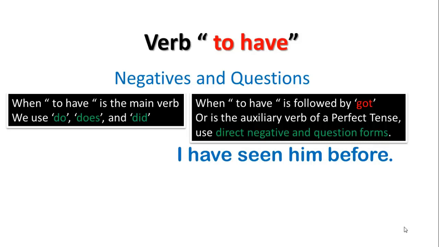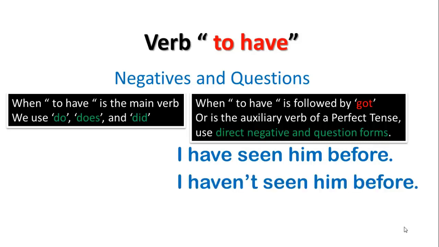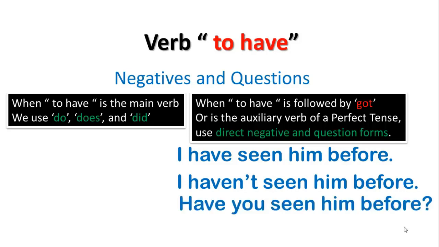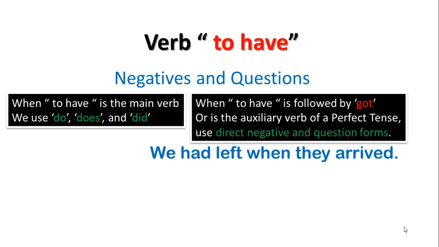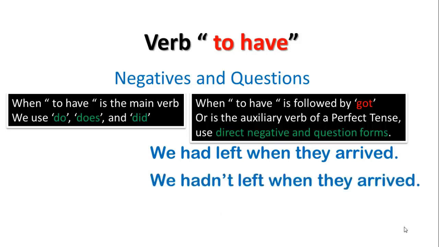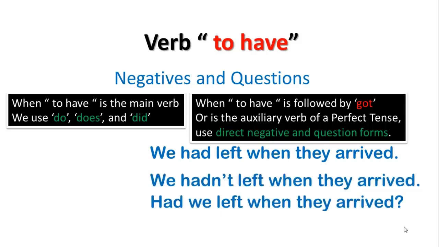I have seen him before. I haven't seen him before. Have you seen him before? No, I haven't. We had left when they arrived. We hadn't left when they arrived. Had we left when they arrived? Yes, we had.